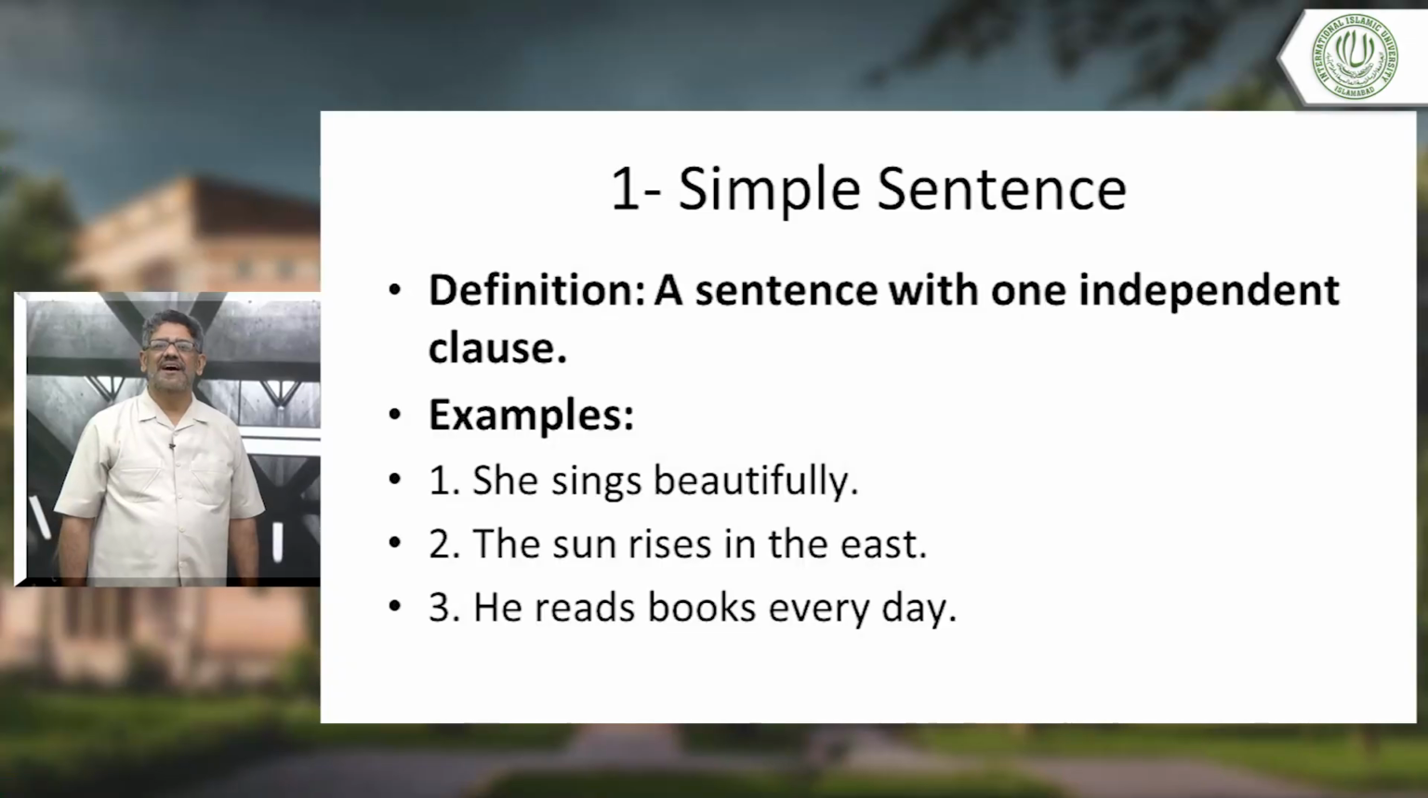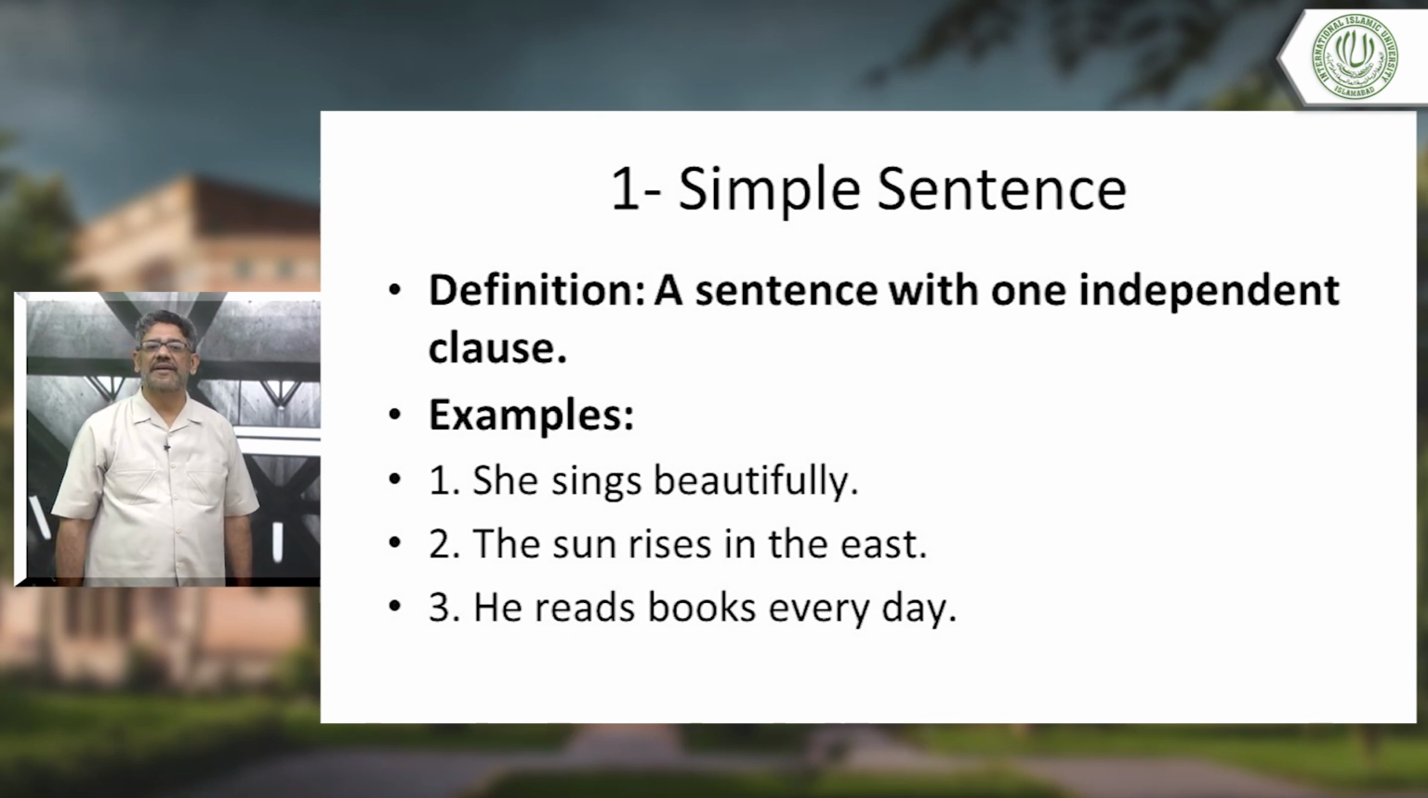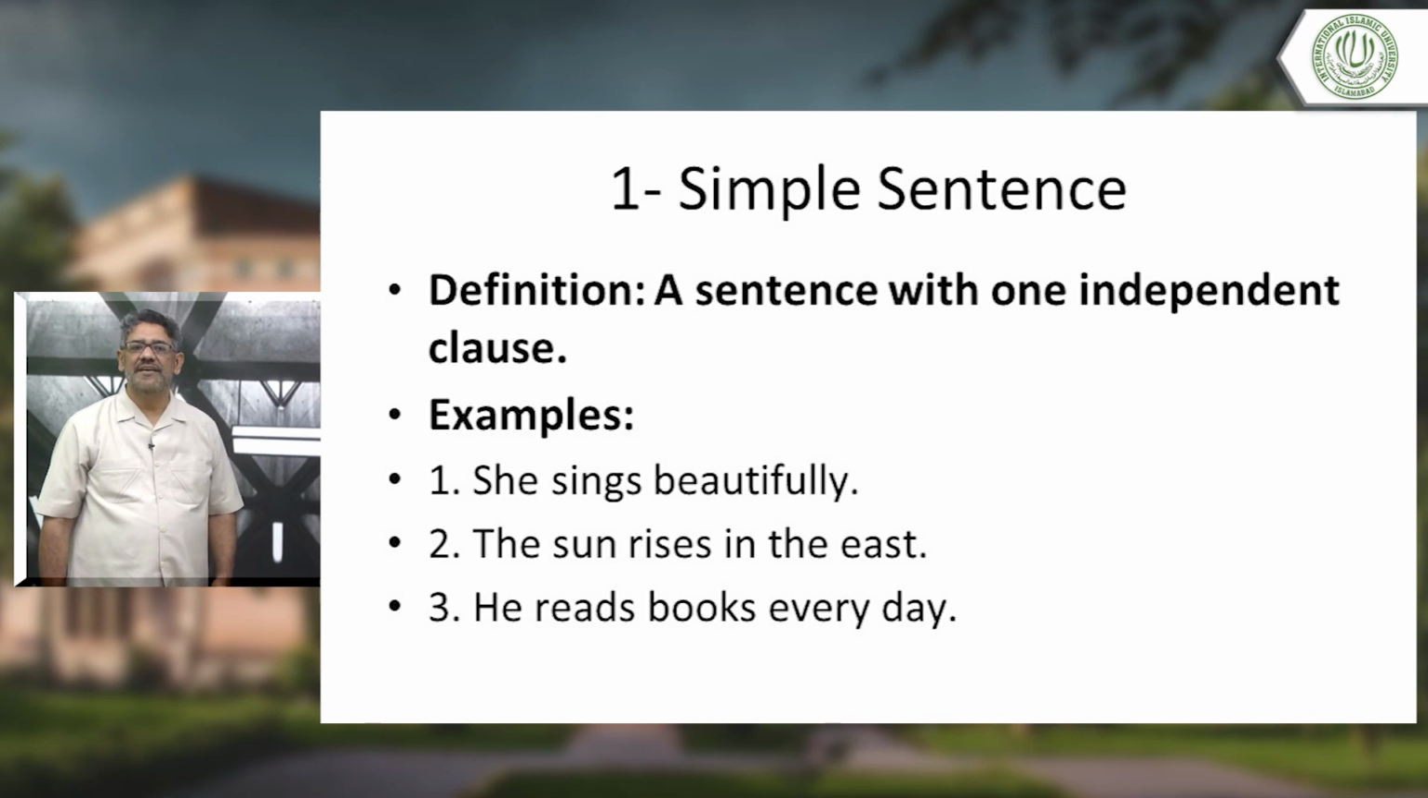You have heard a lot about sentences. Nothing difficult. Simple sentence: a sentence with one independent clause. Now remember, we have discussed independent clause already, so it should not be a difficult idea for you. Example: she sings beautifully. The subject is there, the verb is there, so the independent clause is there. She sings beautifully. It can stand on its own.